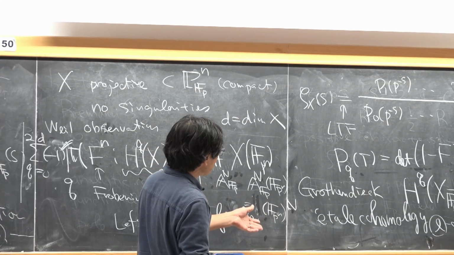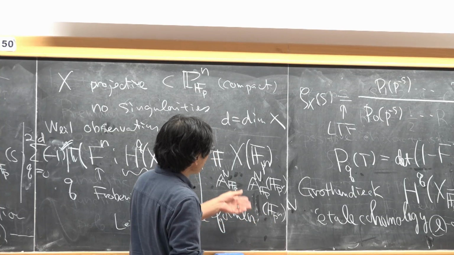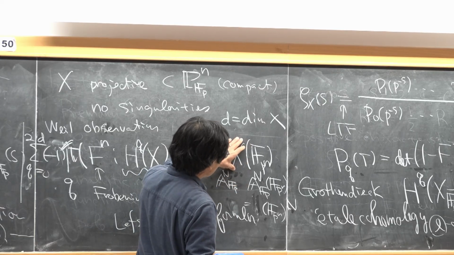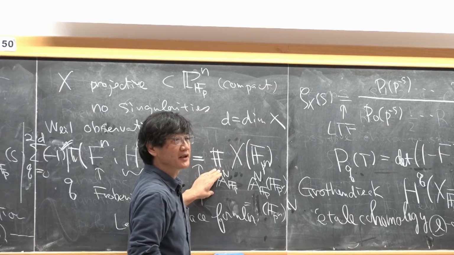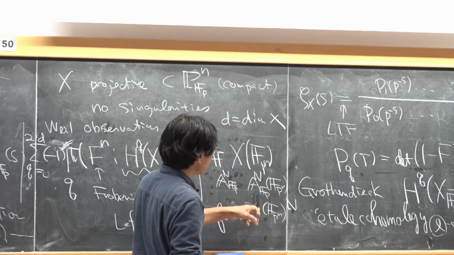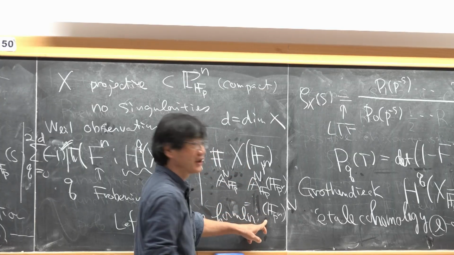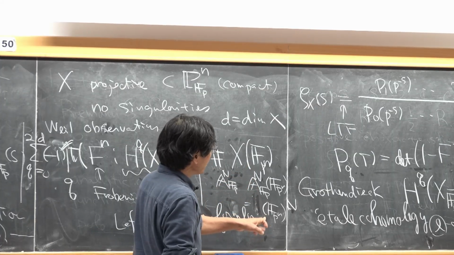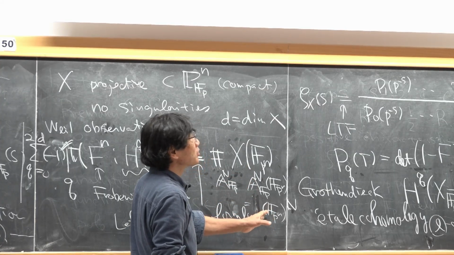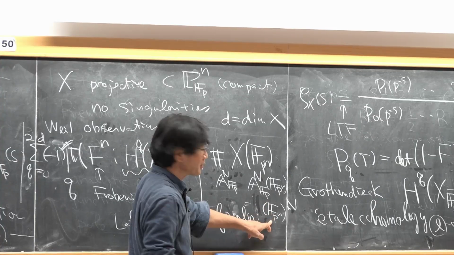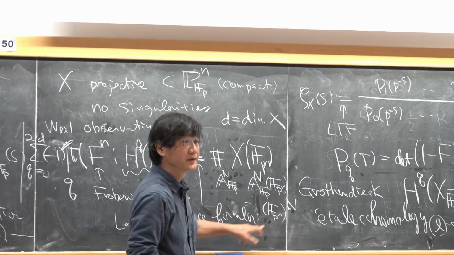And in general, locally our variety is some subset of this. So we just take the intersection with those points with coordinates in this field.